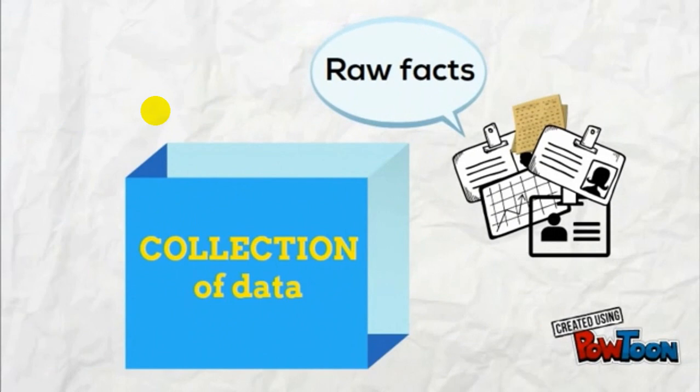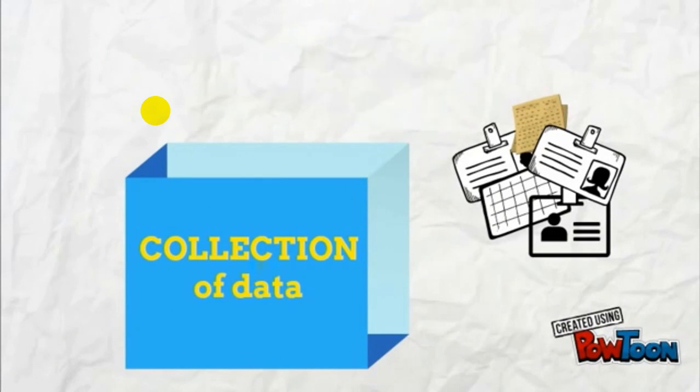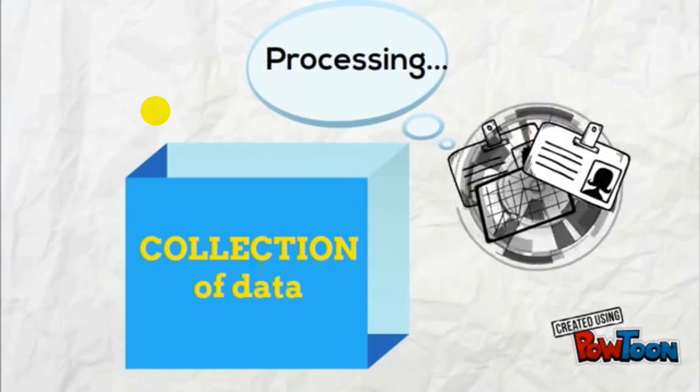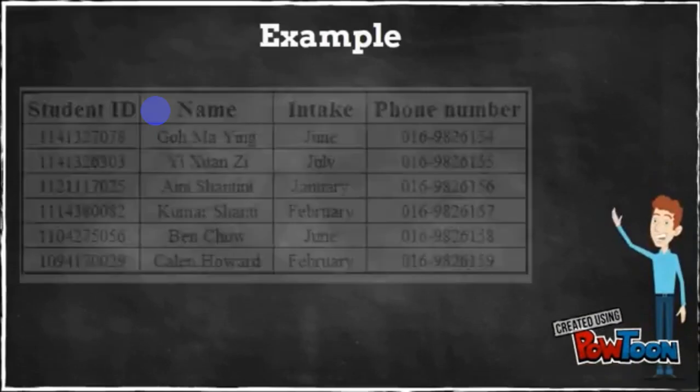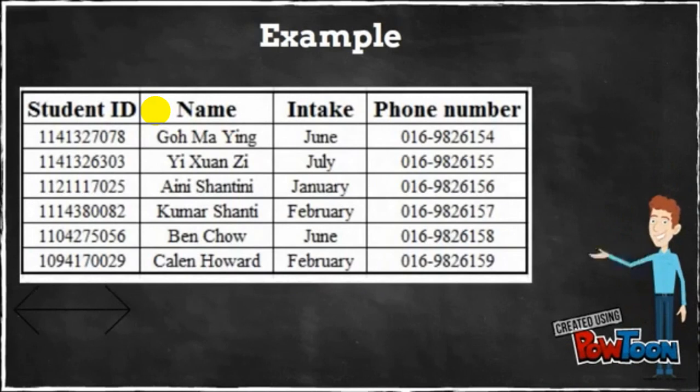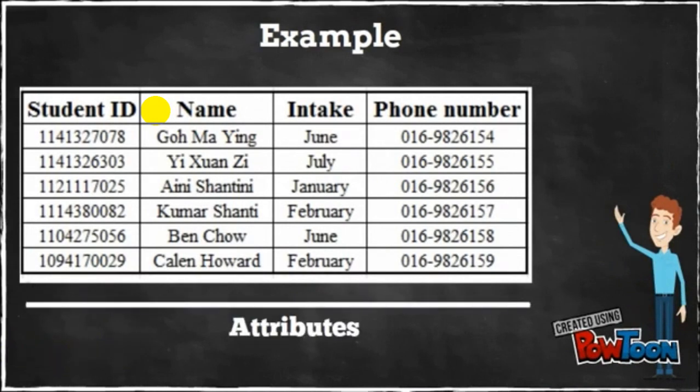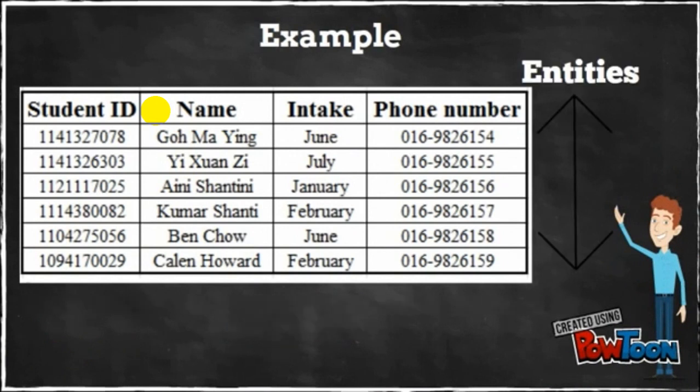Data consists of raw facts. In order to transform data into useful information, it must be organized in a meaningful way. This is the key field, such as student identity numbers, and these are attributes, which are also fields of the database. While these are the entities, which are also the records.